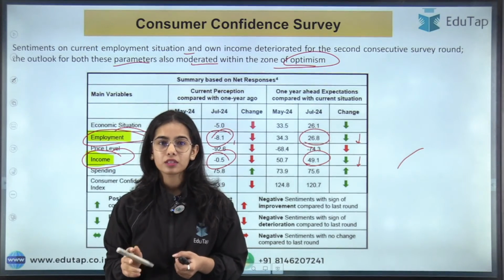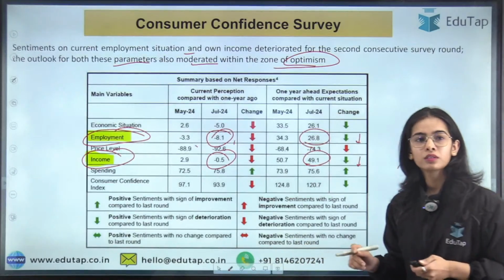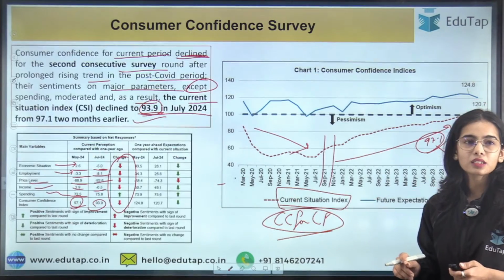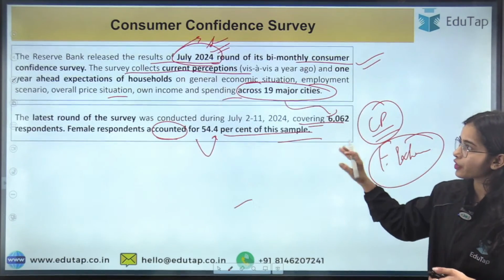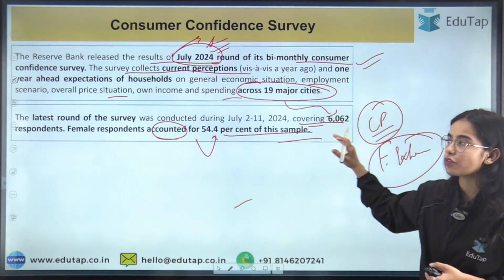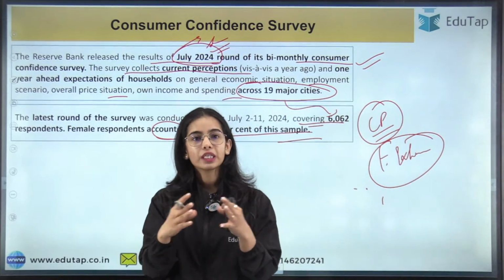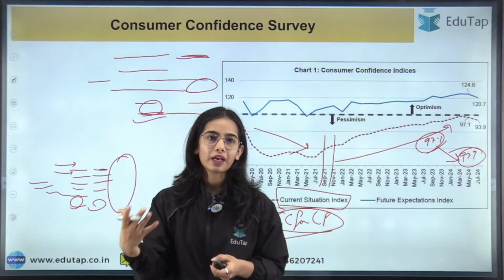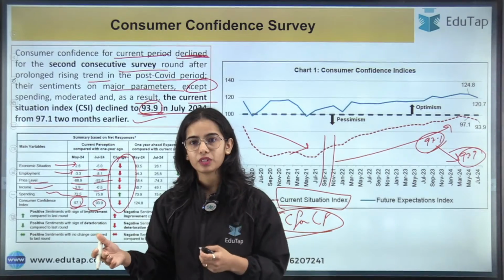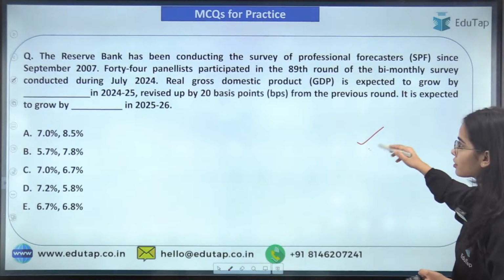This is a survey, okay? So this survey on professional forecasters started from September 2027, and there is no mention here. There was no mention of the consumer confidence survey. Drop your question in the comment section and I will search about it and bring it for you. But in the notification, there was no mention of this, okay? So this is all. I hope you will be easily able to answer the first question.